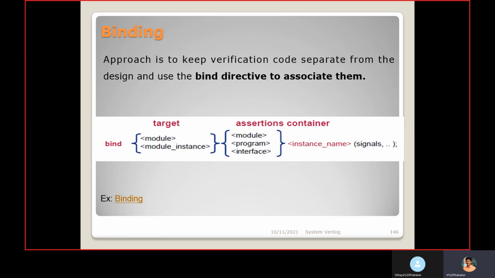Inside the bind module we can bind the assertion module with the design module. This is the general syntax: bind, the target module name of the design, then the module, program or interface name of the assertion where we write the assertions, and the instance name we can give. We'll see how to do that.